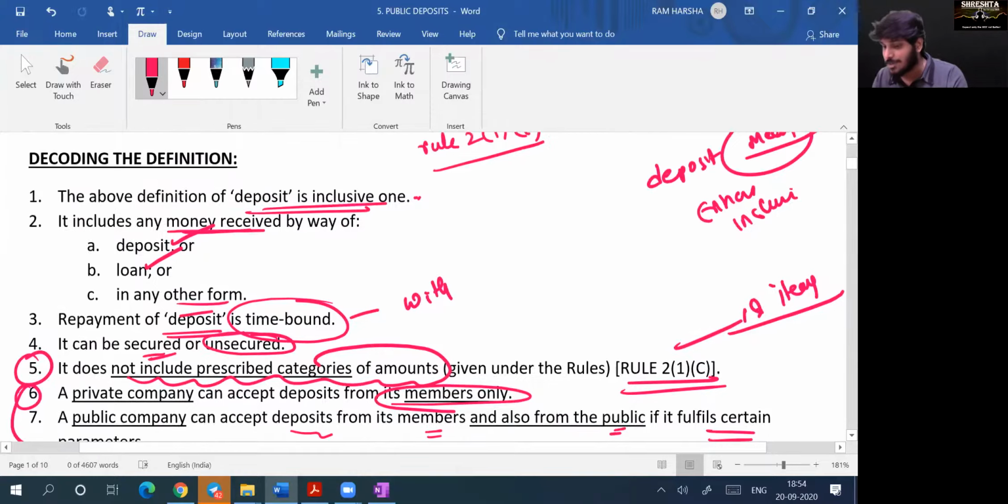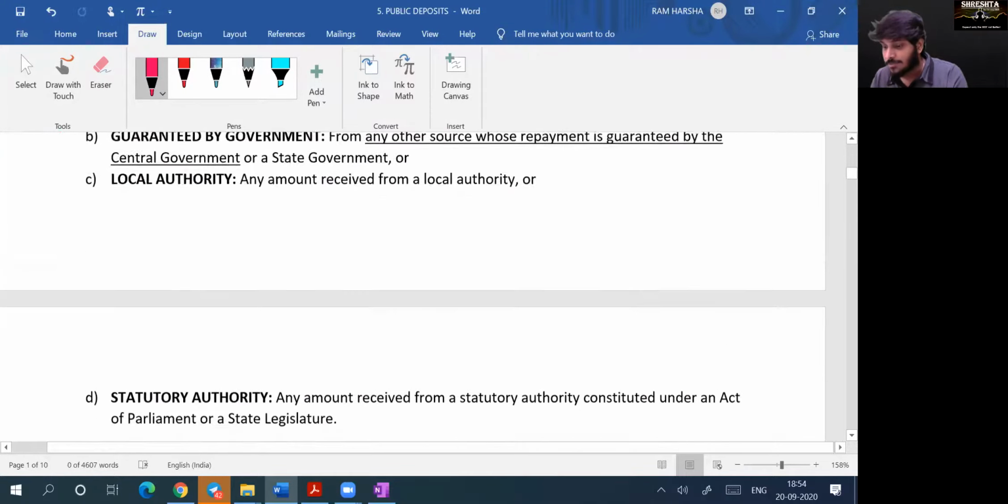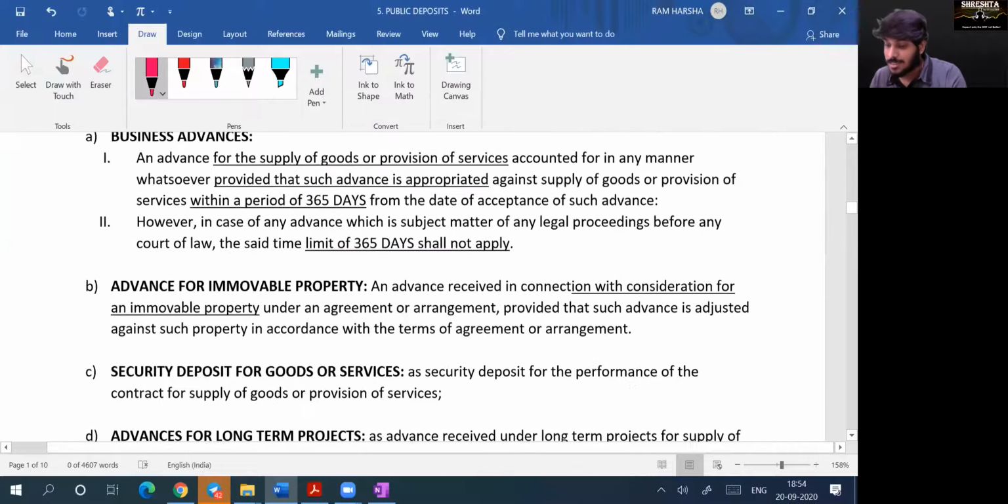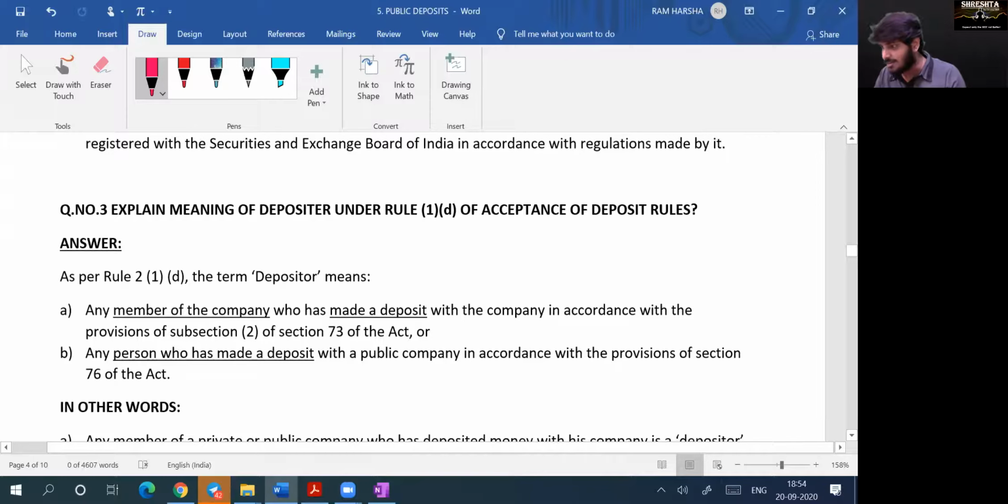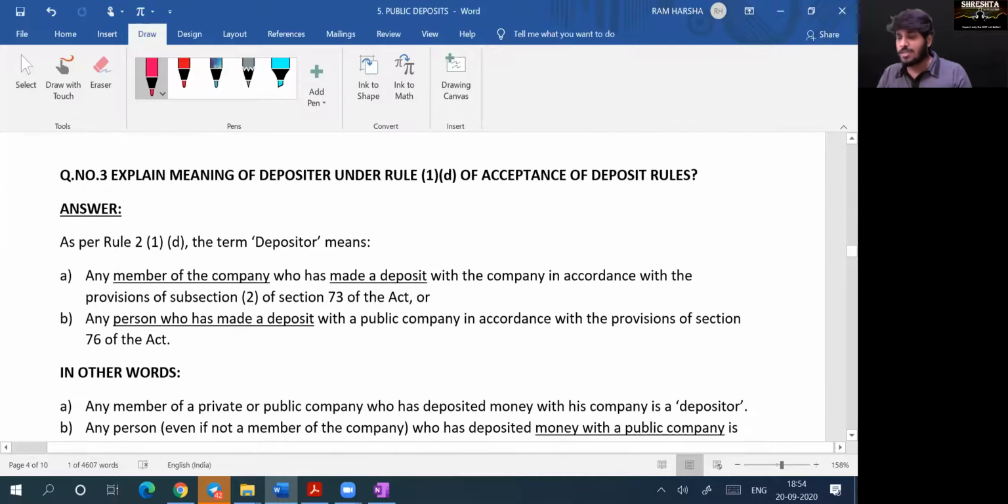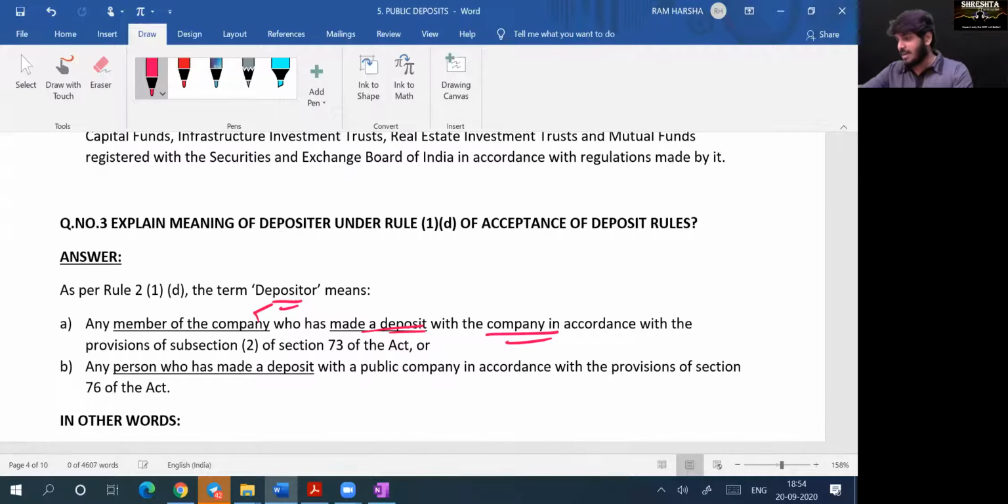Understood the definition of deposit, Vamshi? Yes, sir. Now, who is a depositor? Let us discuss who is a depositor. The person who is depositing money is a depositor, right? Yes. Here, who is the depositor? Depositor means a member of the company who has made a deposit with the company. First point.